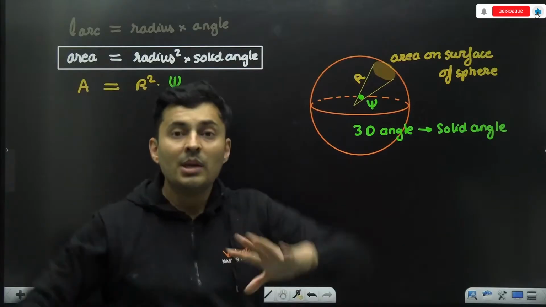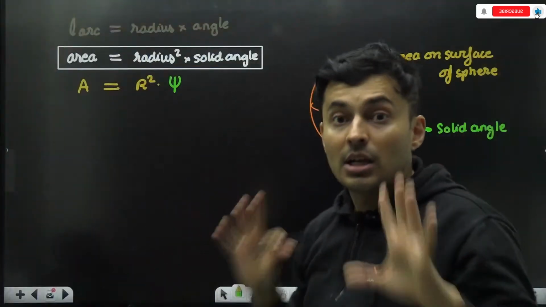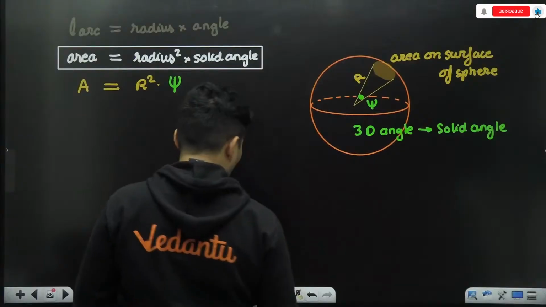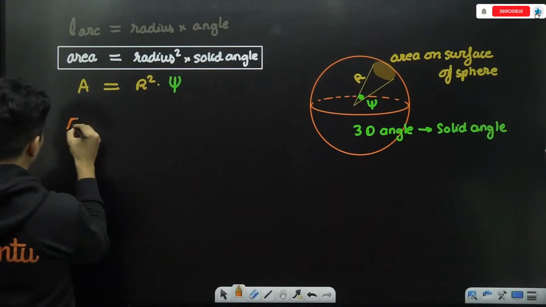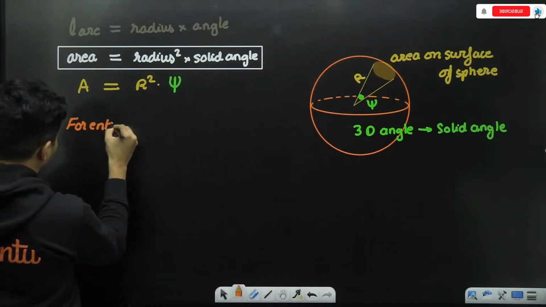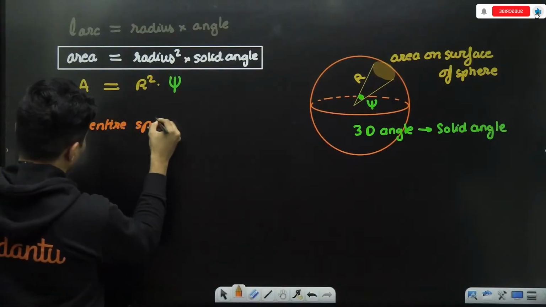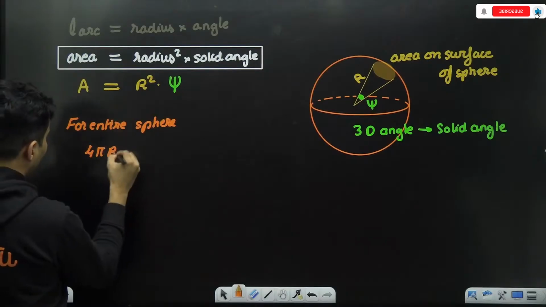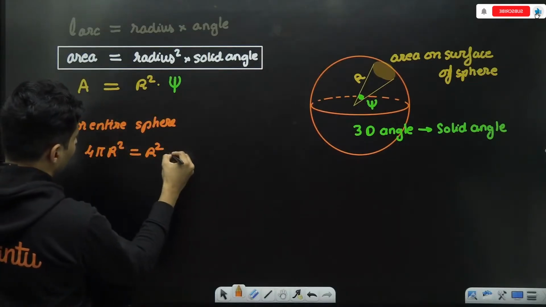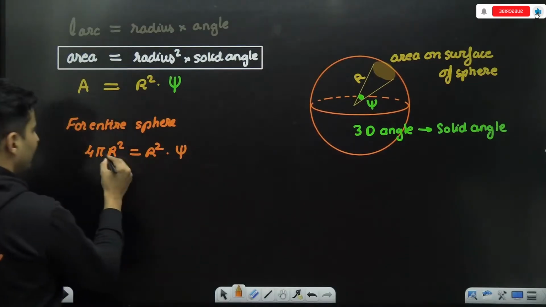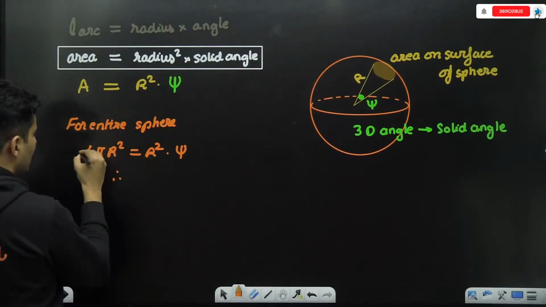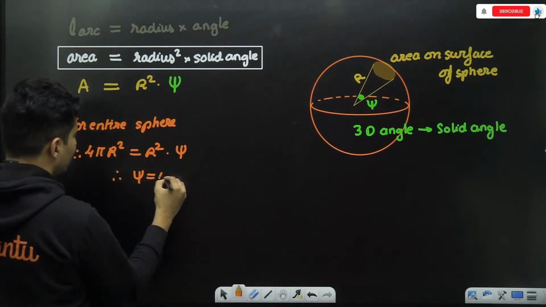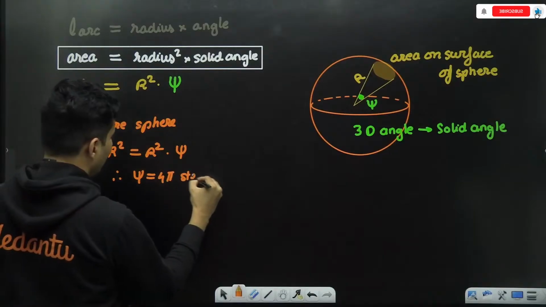Now, if you take the complete sphere, observe this, for entire sphere, the area is basically 4 pi r square. R is R only, psi is psi. R square cancels. What will you get? Psi is basically 4 pi steradian.